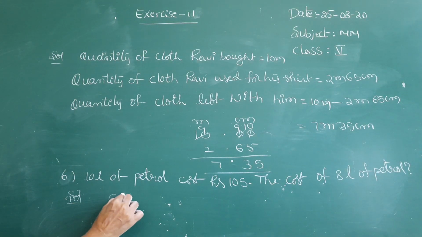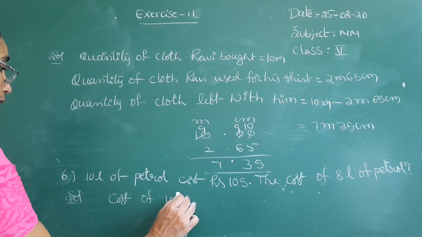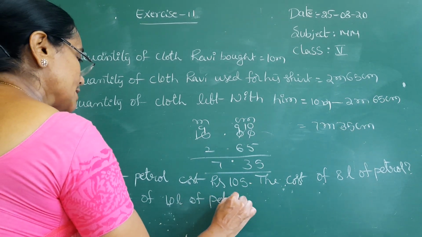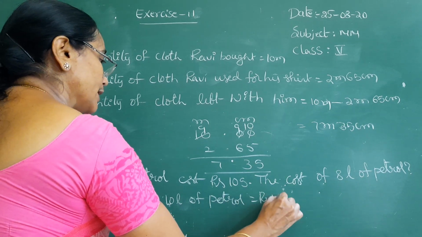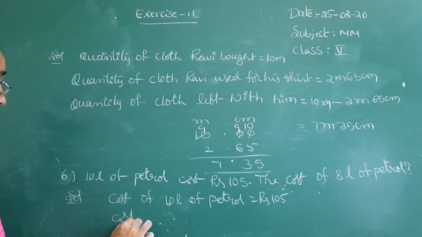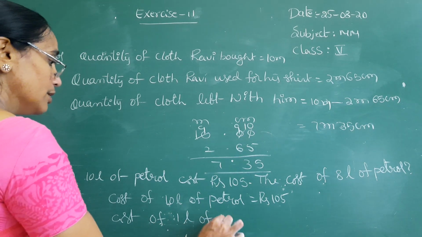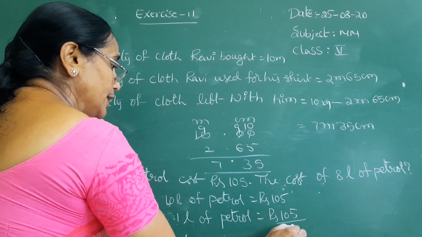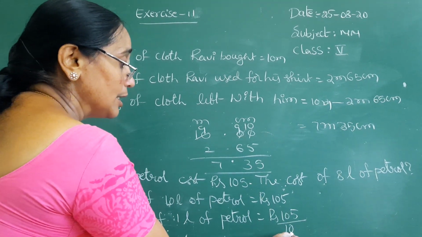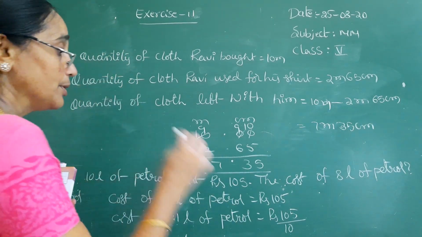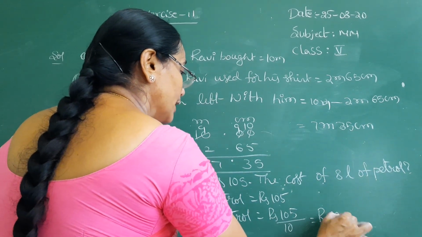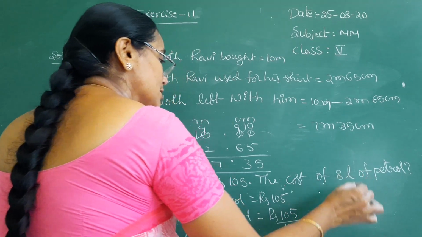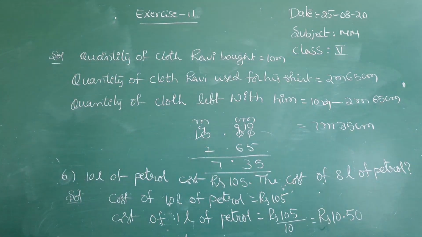First you have to find the cost of 1 liter of petrol. They gave 10 liters of petrol, that cost is 105 rupees. So 1 liter of petrol is equal to rupees 105 divided by 10. Already you know the denominator is 10, so it converts to decimal, that is 10.5. But in the units rupees place it consists of 2 digits, so you have to keep 0, it doesn't change any value.